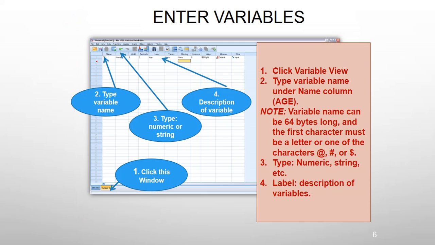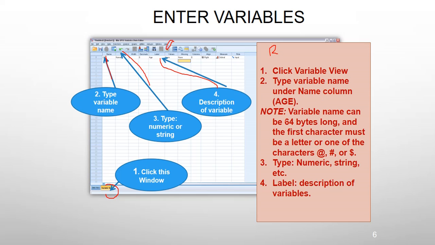Now we can see the Variable View. When you press this, you get the variable tab. In the variable tab, first you have the variable name, and second you have the type, numeric or string or other types based on the characteristics. Here you can also describe the variable with a label. For example, you may need age, or married or unmarried, or different variables you can use. See, these are some rules for variables. Type the variable name under the Name column, for example age.